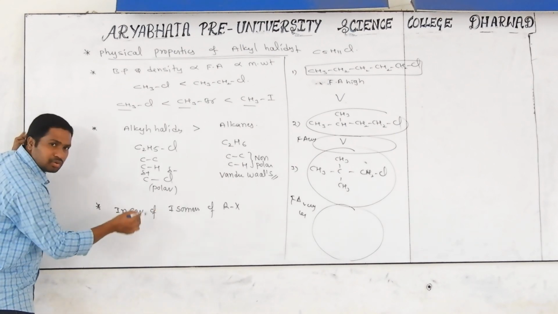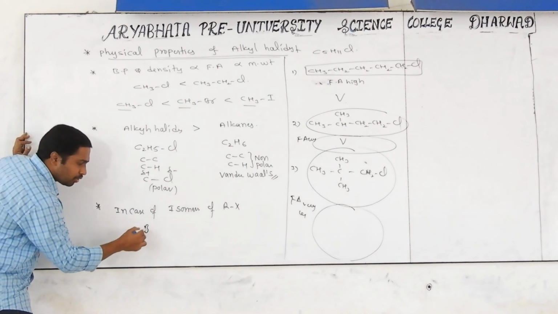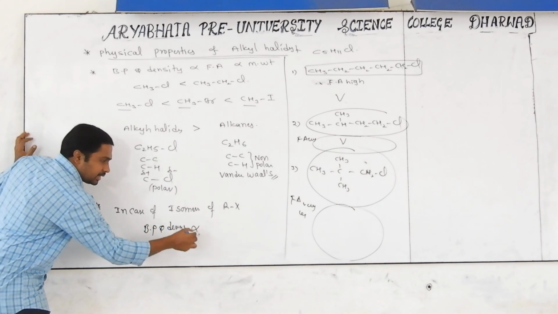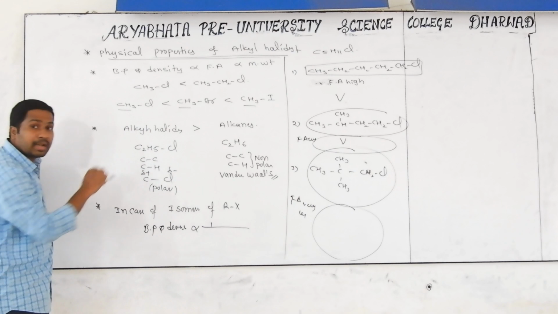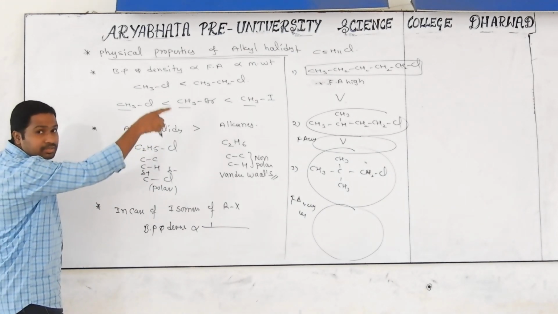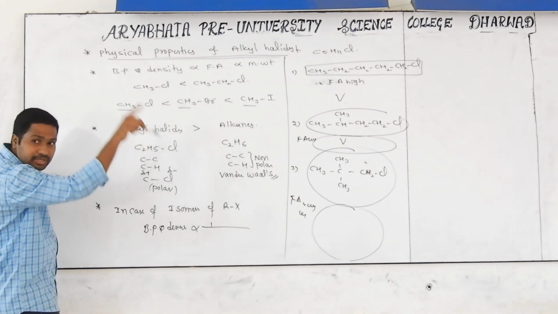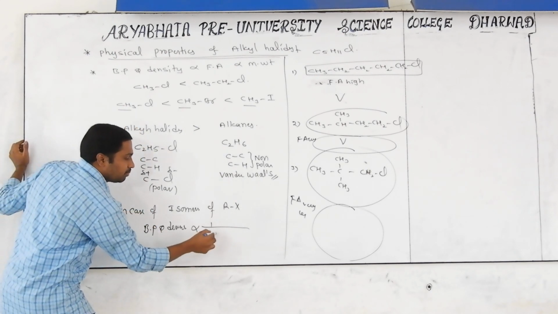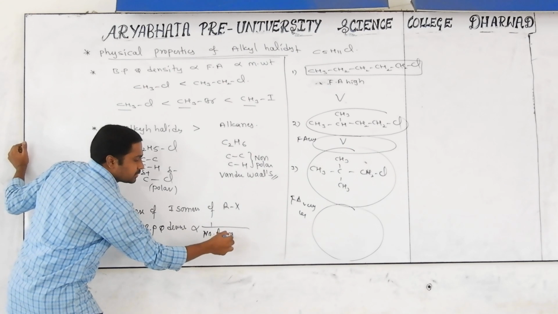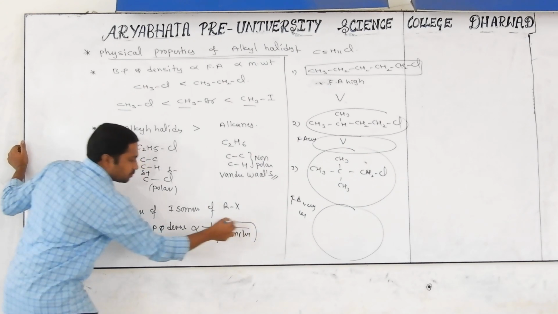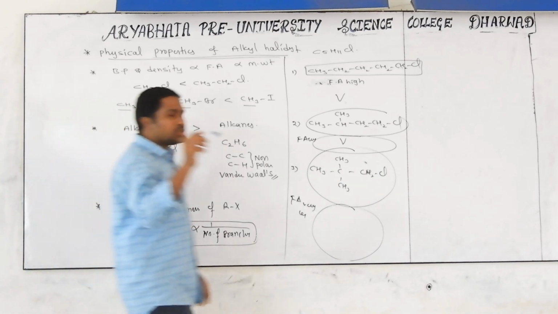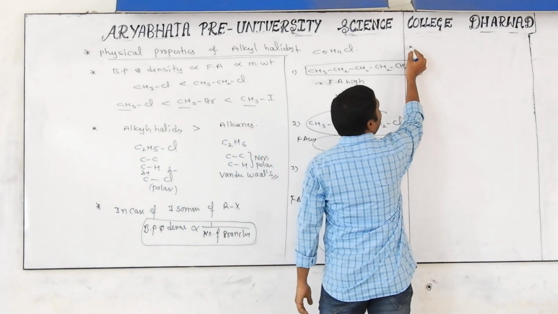In the case of isomers of alkyl halides, the boiling point and density are inversely proportional to the number of branches. The first molecule has no branches, then one branch, then two branches. As the branches increase, the melting point, boiling point and density decrease. The number of branches is nothing but the number of substituents in the molecule. Very simple thing.